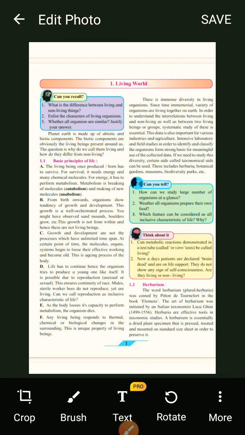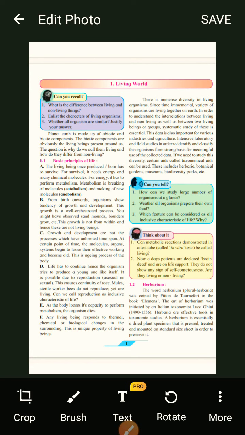And what are biotic components? Biotic components are such as trees, organisms, man, monkey, dog, fish, birds, etc. The biotic components are obviously living beings present around us. So the question is, why do we call them living and how do they differ from non living?